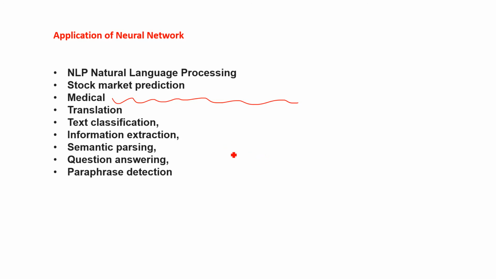So neural network, you can say, is based on the biological neuron. And again, neural network is a learning algorithm. We have to train it, and we have to tell the machine to perform the same way as human brains work. So I hope the concept of neural network is clear.